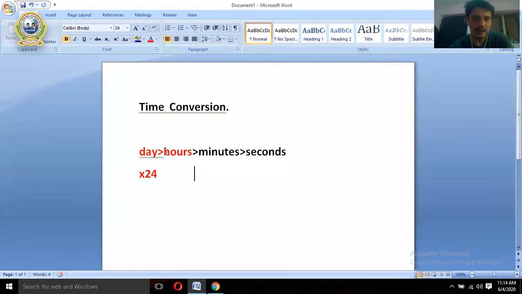Similarly, while you convert hour into minute, see there, day into hour, multiply by 24, and hour into minute, you'll have to multiply by 60. This is the multiplication sign. Similarly, if you have to convert minutes into seconds, then again you'll have to multiply by 60. So please keep these values in your mind. Day into hour, multiply by 24. Hour into minute, multiply by 60. Minute into second, again multiply by 60.